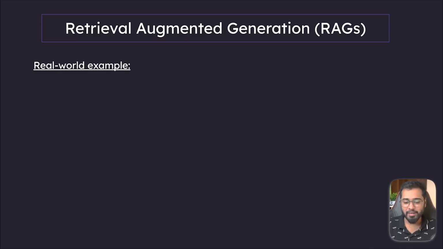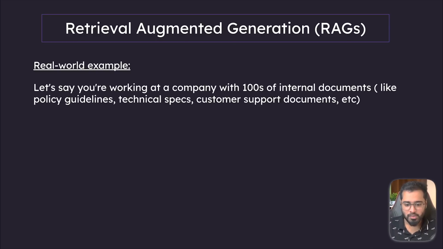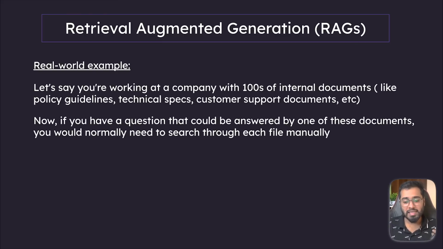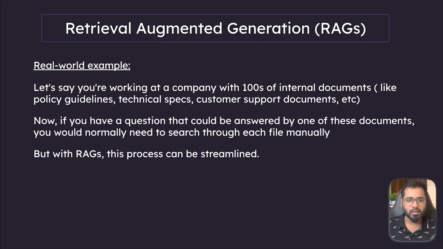If you don't understand it, let's explore a very simple example. Let's say you work at a company with hundreds of internal documents, things like policy guidelines, technical specs, customer support documents. These are private documents that the LLM does not know. Now, let's say you have a question that could be answered by any one of these documents. What you would normally do without AI is comb through each and every single document trying to find your answer, or you would just ask a colleague. But with AI and with RAGs especially, we can really streamline this entire process.